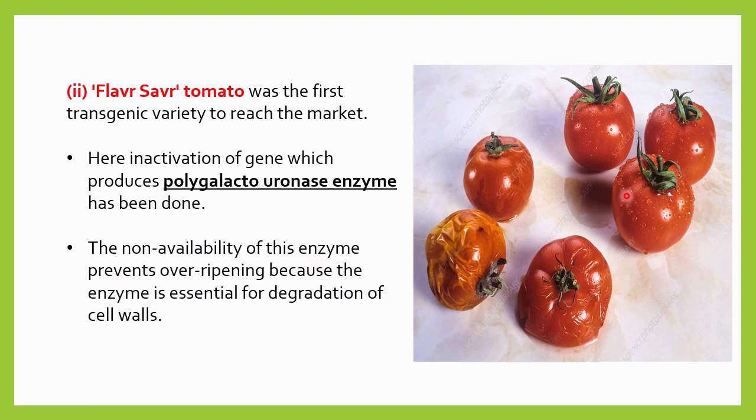So you can see here, these are fresh tomatoes, and afterward, after 2 to 3 days or 1 week, degradation will start in the presence of the polygalacturonase enzyme. This is just due to the polygalacturonase enzyme. But now what we have done is inactivate this enzyme. As a result, we can keep this tomato fresh for a longer period of time. So non-availability of the enzyme prevents over-ripening, because the enzyme is essential for the degradation of the cell wall, and this enzyme we have already inactivated. As a result, the degradation of the cell wall may not occur, and we can keep this tomato fresh for a longer period.